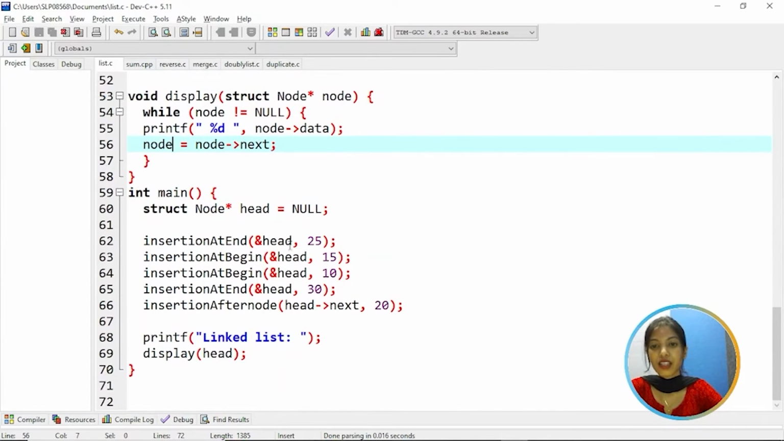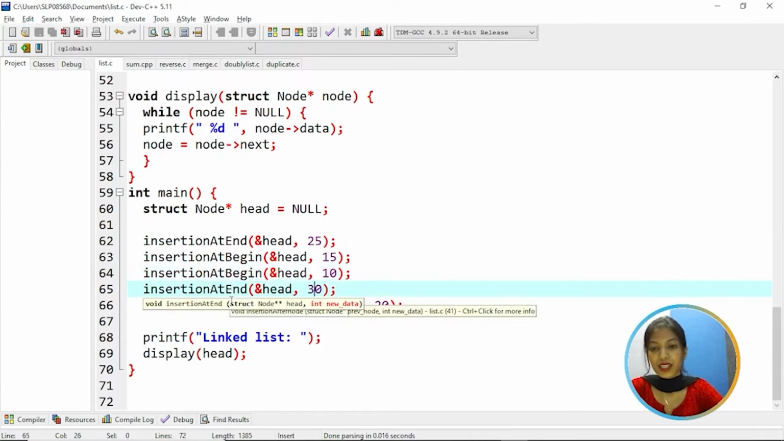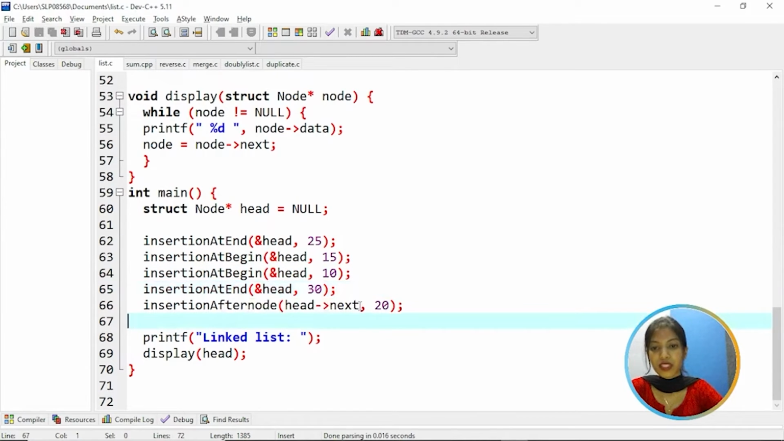Coming to the main function, here we are assigning values to the node. We are calling the function insertion at end and passing the value 25. Insertion at the beginning, passing value 15. Insertion at the beginning again, 10. Insertion at the end, we are passing 30. And insertion after a specified node, that is 20. And then print the linked list elements. For that, we are calling the display function.